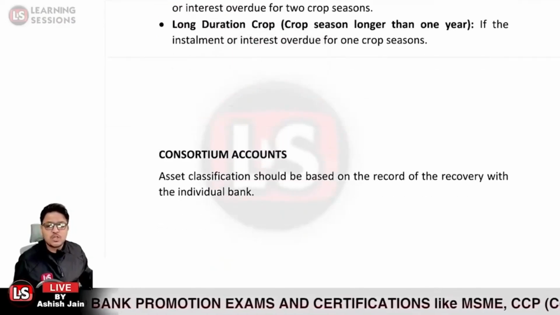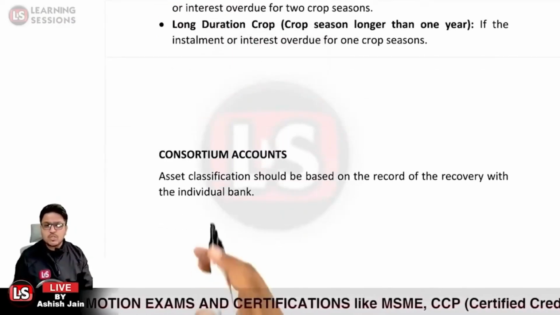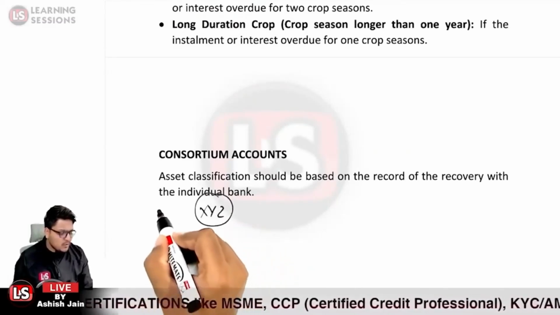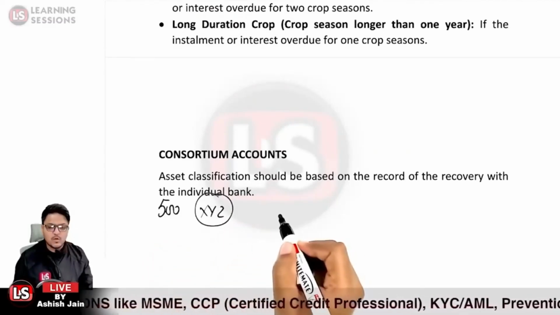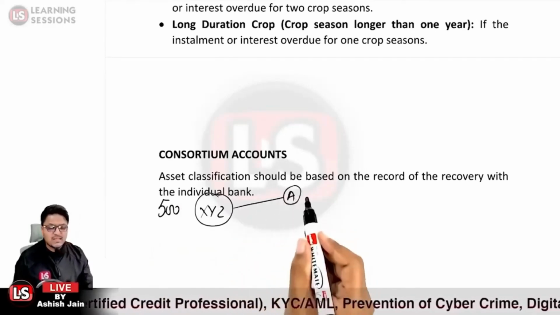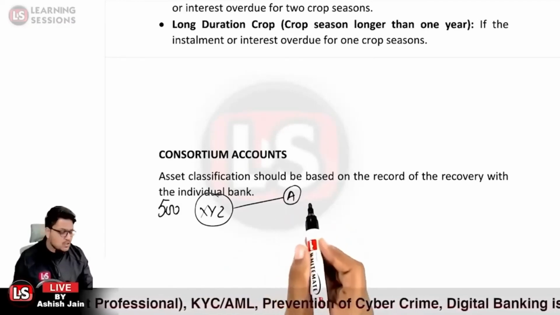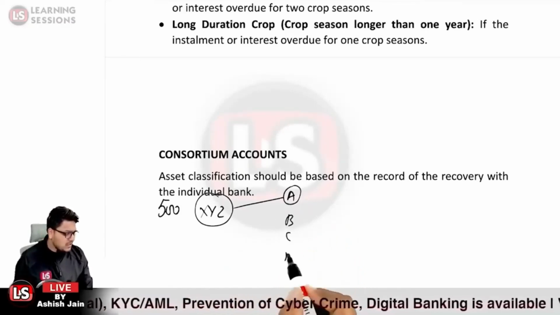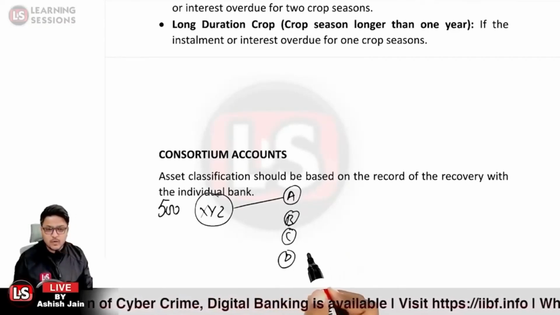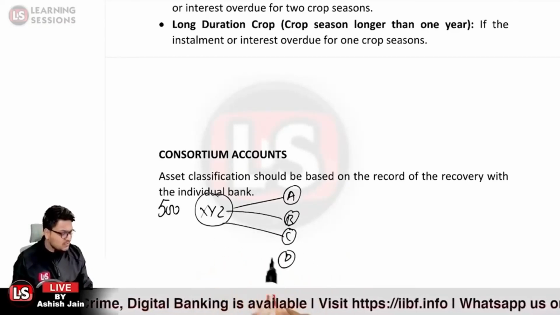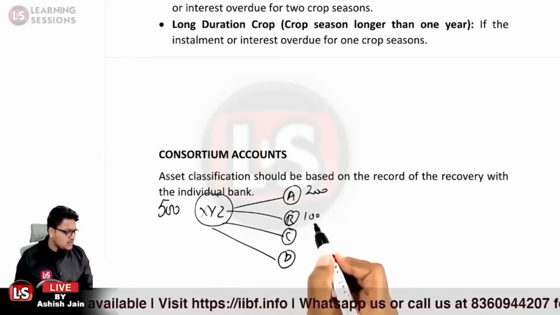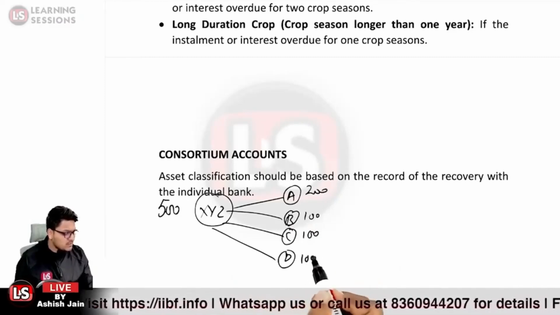Further, it is related to consortium accounts. Now, what is the case related to a consortium account? Let us take the case: XYZ is a corporate, and they require a loan of rupees 500 crore. They went to bank A, but bank A hesitated that they cannot have that much exposure. So banks A, B, C, D, all 4 banks sanctioned a loan of rupees 500 crore to XYZ. A bank sanctioned a loan of rupees 200 crore, and B, C, D sanctioned 100 crore rupees each.